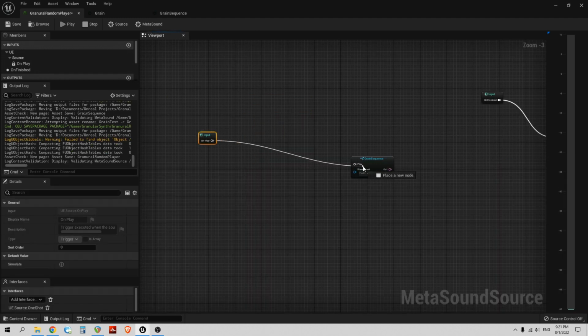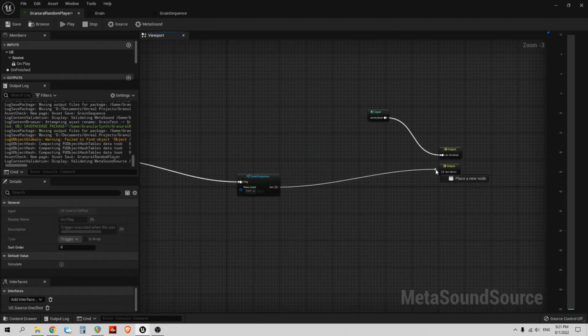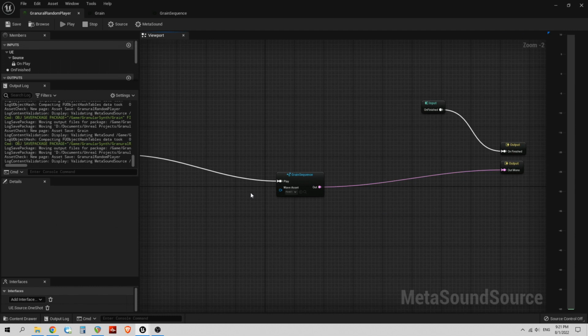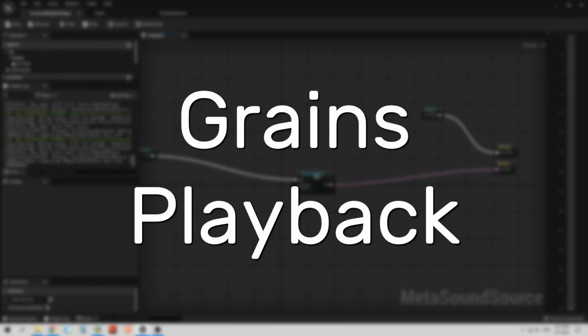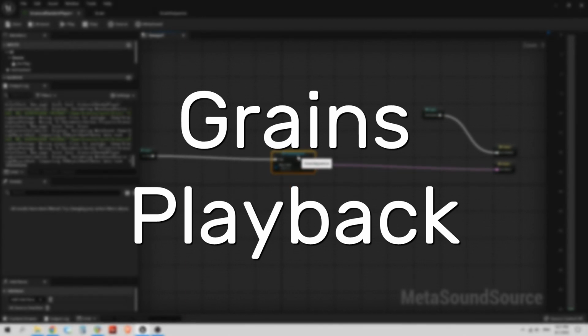And now I'm making a new MetaSound source, where I'll put a grain sequence patch. So it should sound like a short pop. So this is a grain that comes from 2 wave players. Okay, that's great, but it doesn't sound so cool, right?